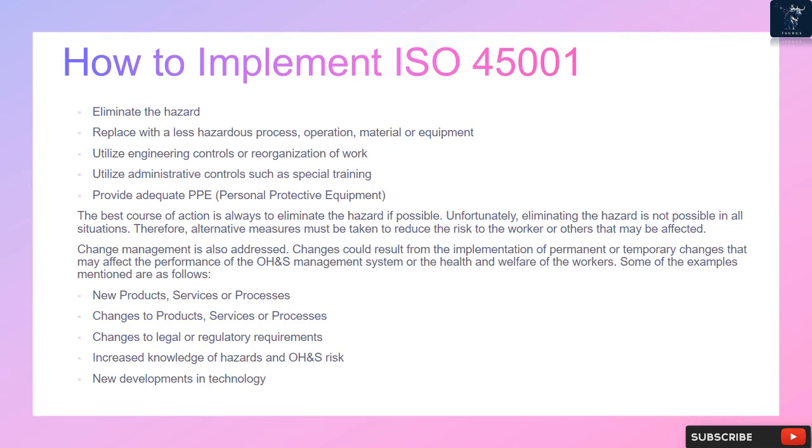Change management is also addressed. Changes could result from the implementation of permanent or temporary changes that may affect the performance of the OHS management system or the health and welfare of the workers. Some of the examples mentioned are as follows. New products, services, or processes. Changes to products, services, or processes. Changes to legal or regulatory requirements. Increased knowledge of hazards and OHS risk.